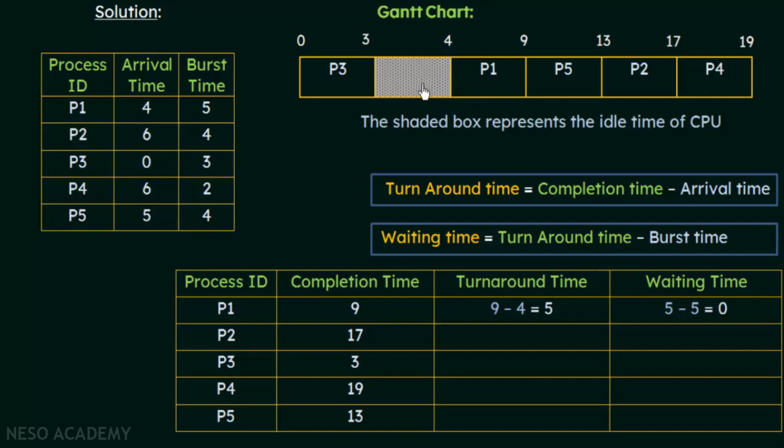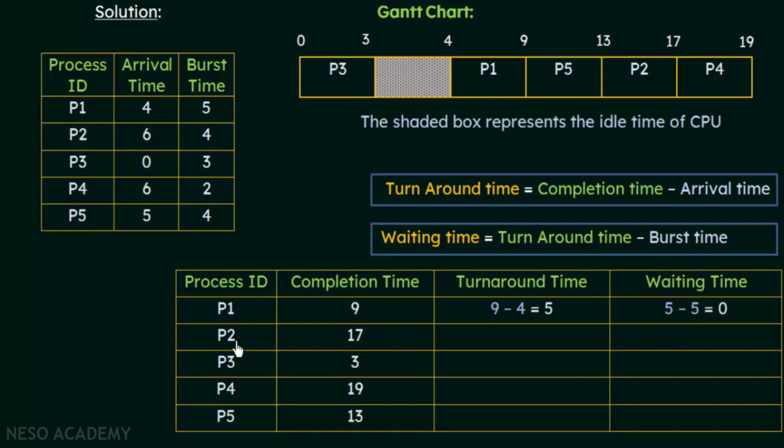Nobody was using the CPU. So as soon as P1 arrived, it got the CPU for its execution. So that is why P1 did not have to wait for the CPU. It got the CPU exactly at the time it arrived. So that is why the waiting time of process P1 is 0.